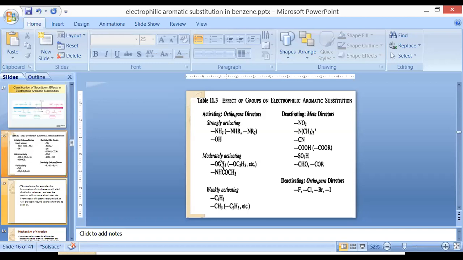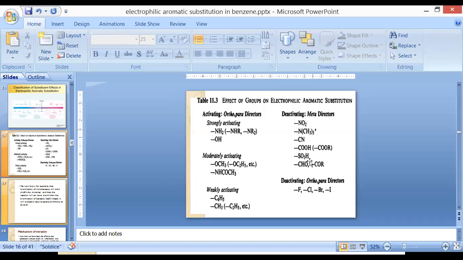Examples of moderately activating functional groups are amide and methoxy; methoxy or ethoxy come under the category of moderately activating. Weakly activating functional groups at ortho and para positions are benzyl and methyl. So methyl, ethyl, benzyl are weakly activating, at ortho and para positions.